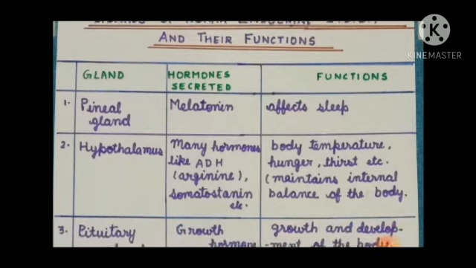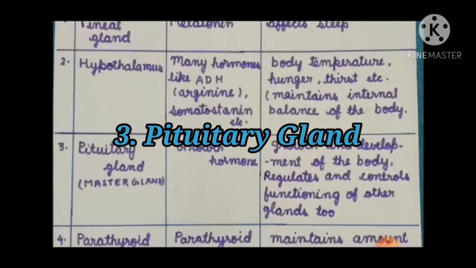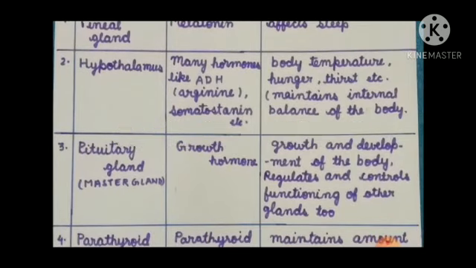Now let us move towards the third and most important endocrine gland of the human body, and it is known as the pituitary gland. It is also known as the master gland. It also secretes many types of hormones, the most important being the growth hormone. Growth and development of the human body is controlled by this growth hormone.